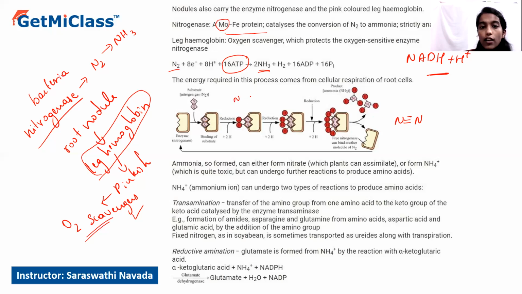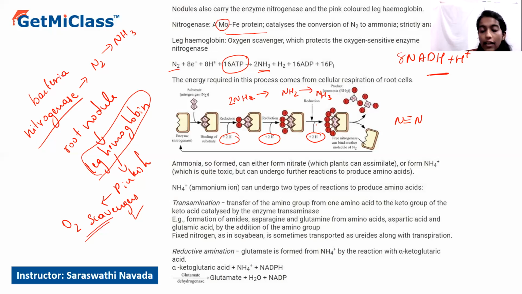nitrogen into molecules of NH. This NH will be further reduced to form NH2, and the final reduction results in the formation of NH3, that is ammonia. In each step, 2 hydrogen ions are required, which are donated by the 8 molecules of NADH.